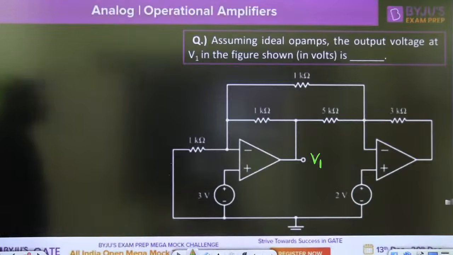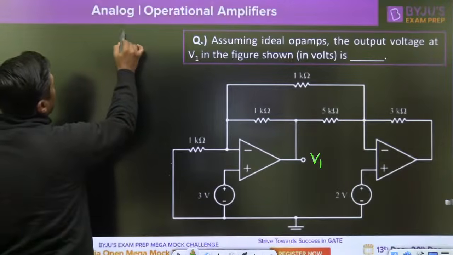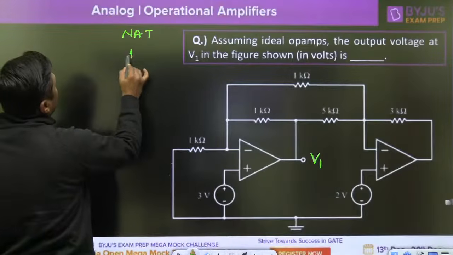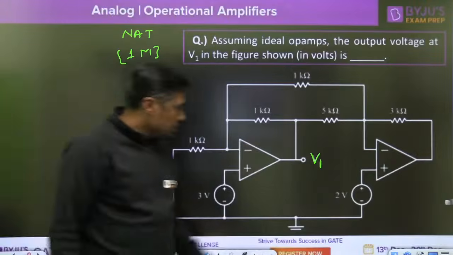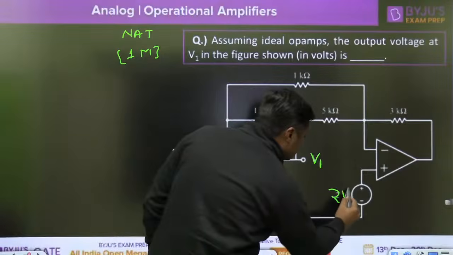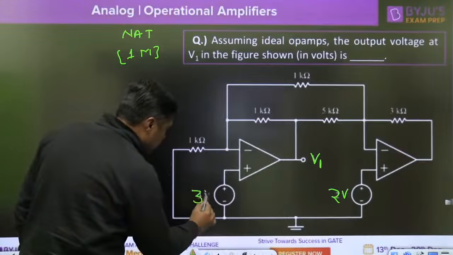In the figure shown, it is only a 1 mark, numerical answer type question. Only 1 mark question, right? This is 2 volt given here. Try to solve this question and give me the answer. This is the 3 volt given here.